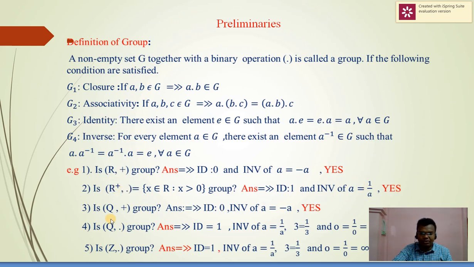Is Q plus a group? With respect to addition, the identity element is 0 and the inverse of a is minus a, and therefore it is a group.